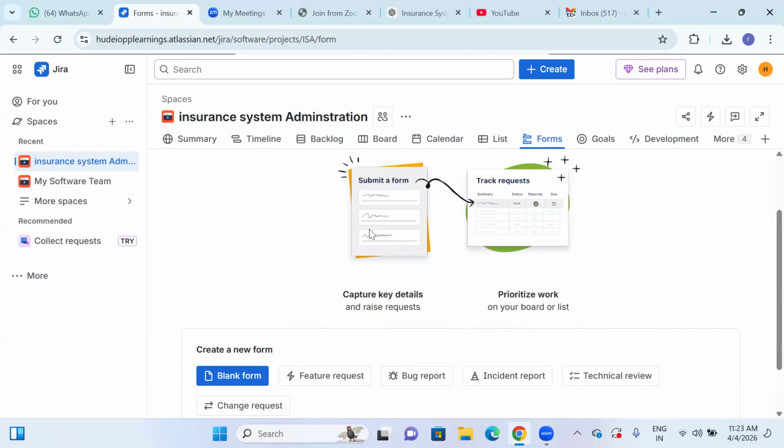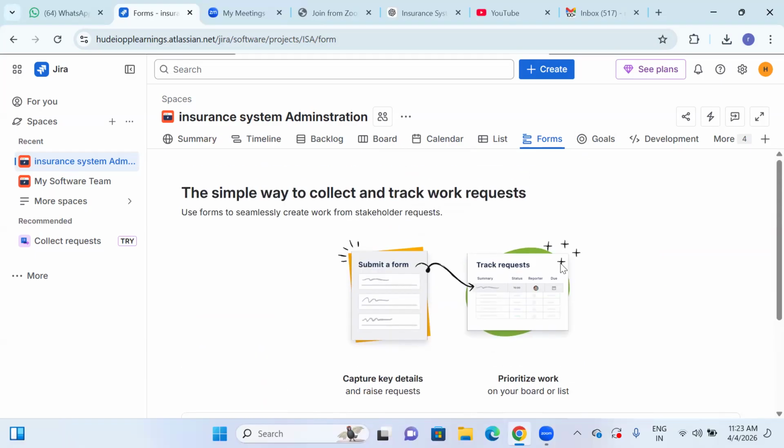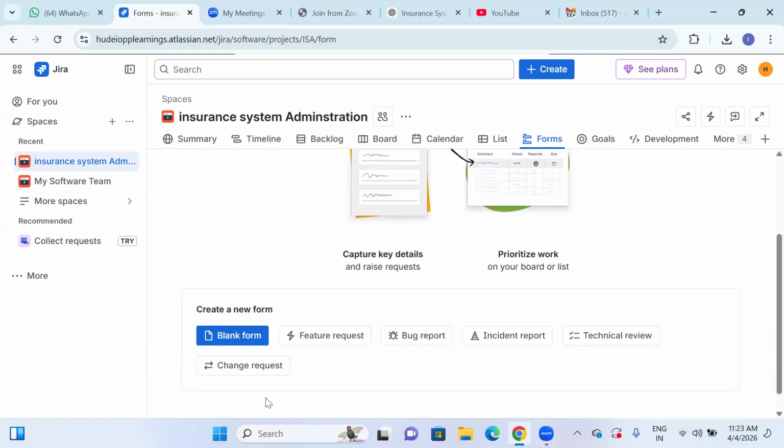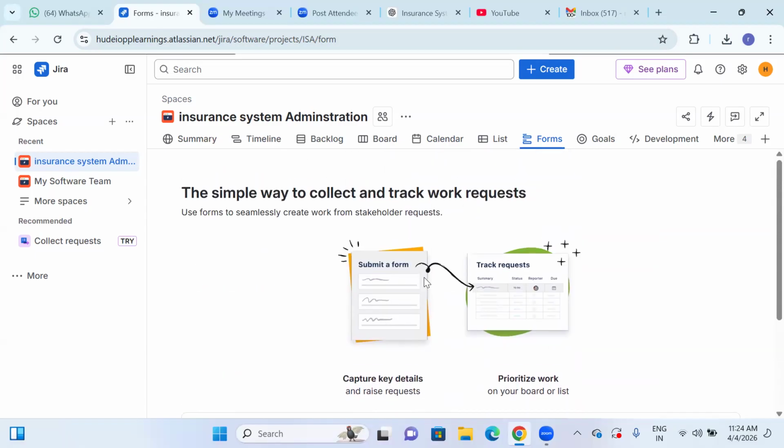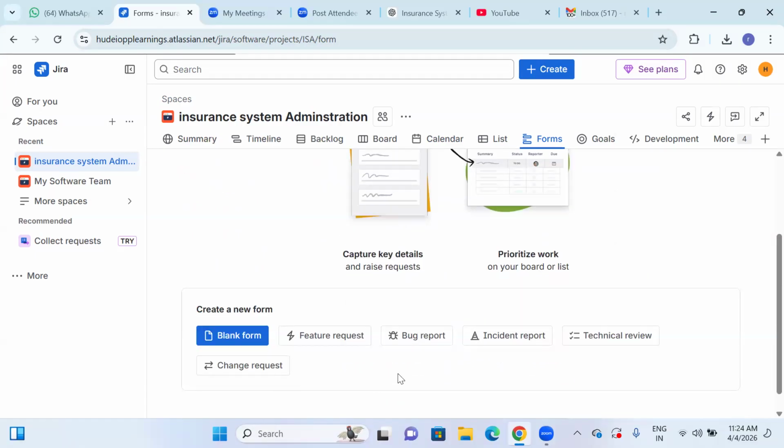So here we need to update all the capturing details, right? If you want to prioritize any kind of work, everything can be done, right? If you want to prioritize or capture the work details, etc., we can do that, right? So when it is needed, these forms can be created. It's not something that we create every time. If any bugs were identified, then these bugs, everything can be created.